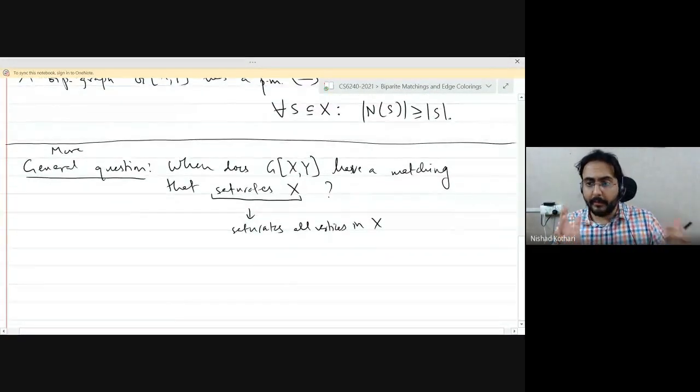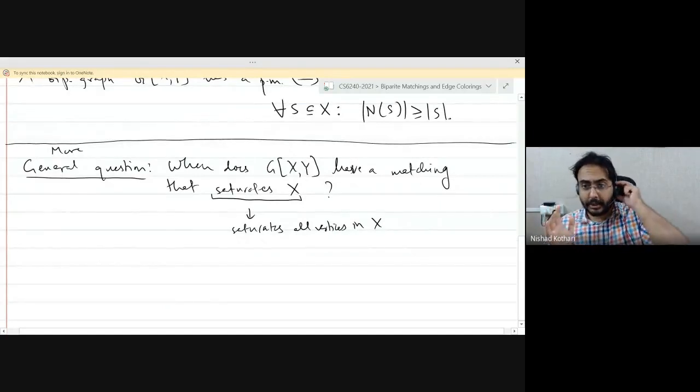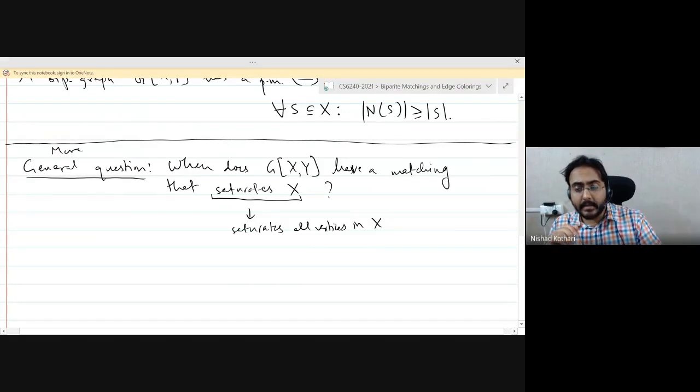So rather than looking for a perfect matching, which is a matching that saturates both X and Y, we are just going to focus on one of the sides. Right. So clearly, if you want to saturate X, then Y must have at least as many vertices as X. Okay.